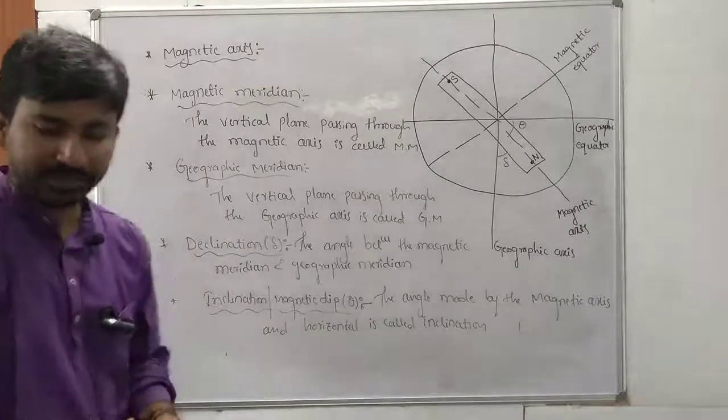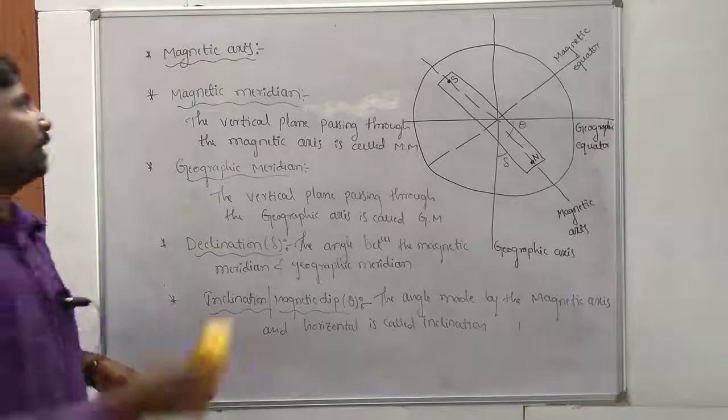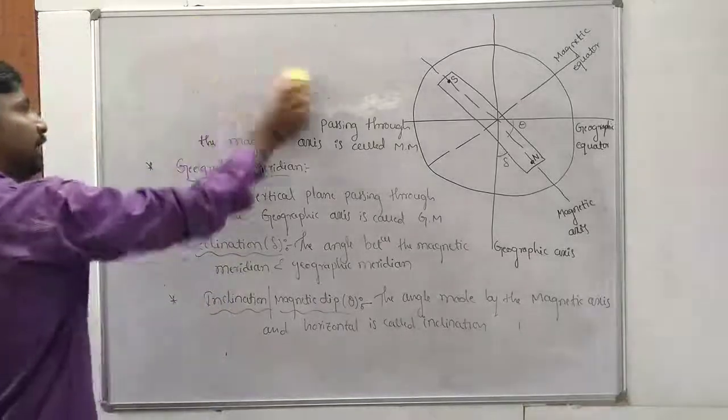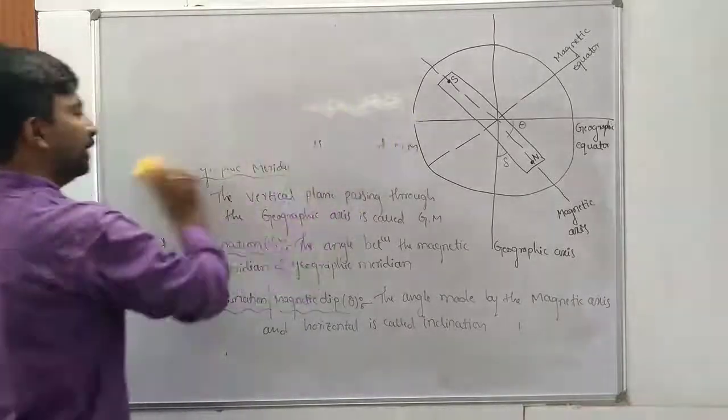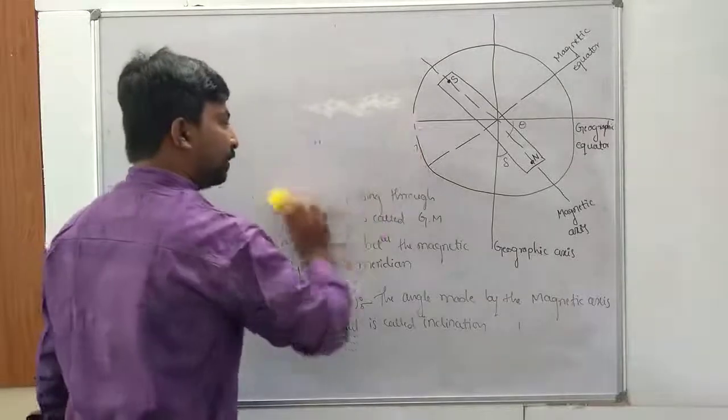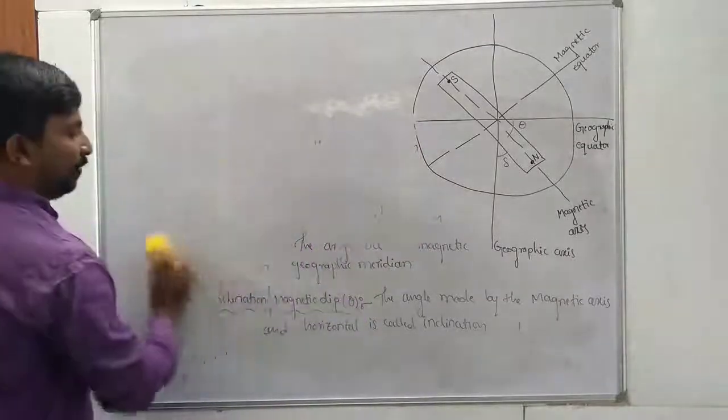So the next ones are magnetization, magnetic intensity, magnetic susceptibility and magnetic permeability.